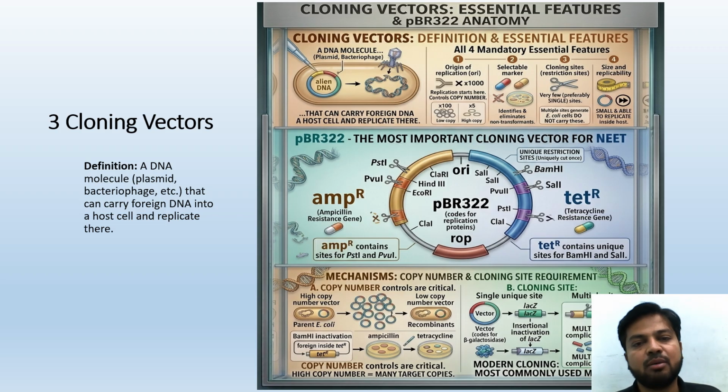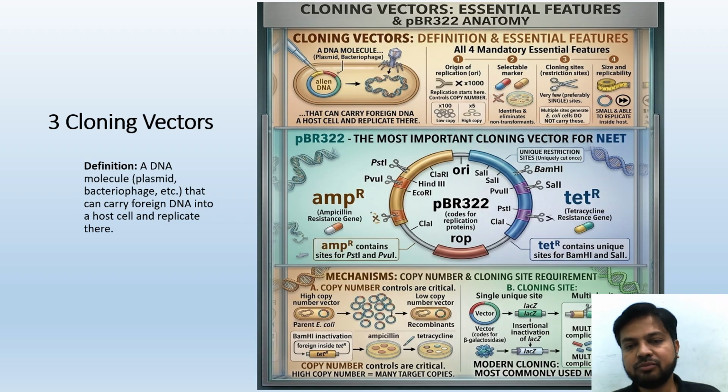Okay, let's see pBR322. This concept is highly, highly important. Not only in MBBS, you are going to study pBR322 in B Pharmacy, in biotechnology, all along the science of biology. It is important for NEET, obviously, but it is important for your life actually. The most important cloning vector for NEET is pBR322.